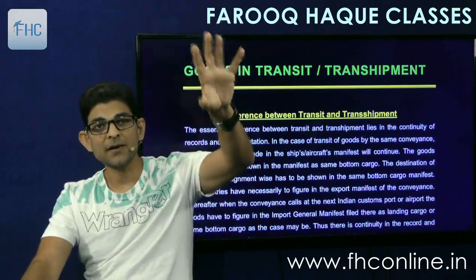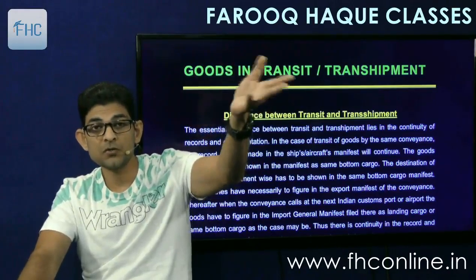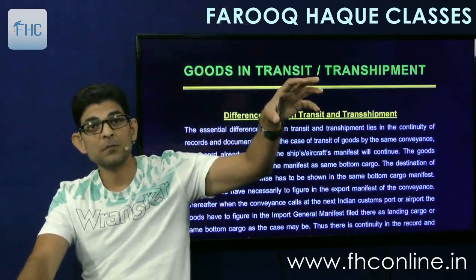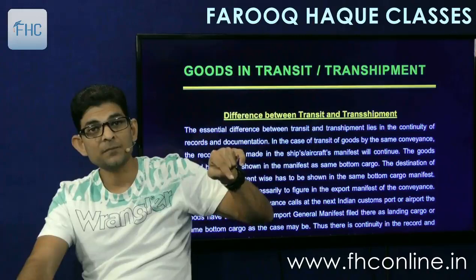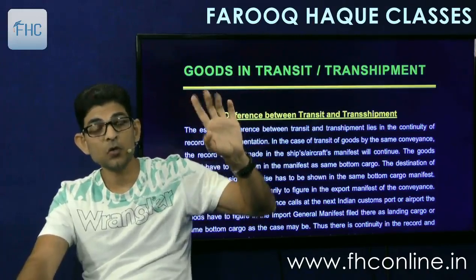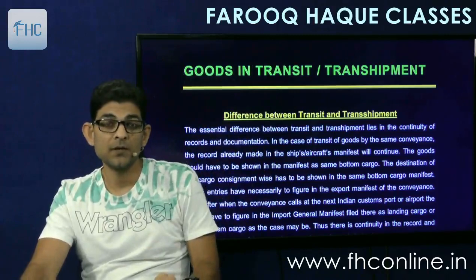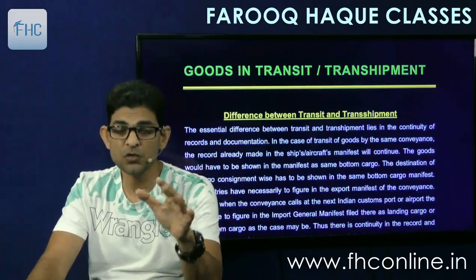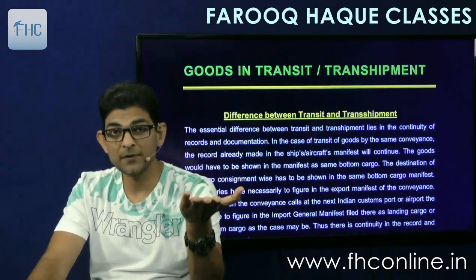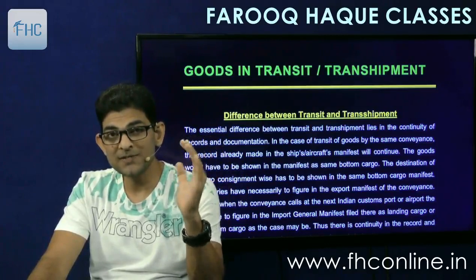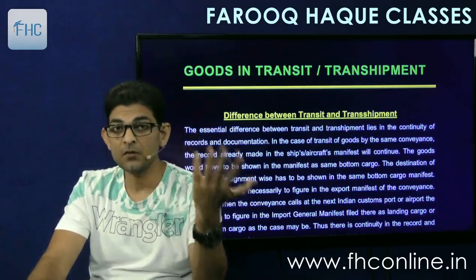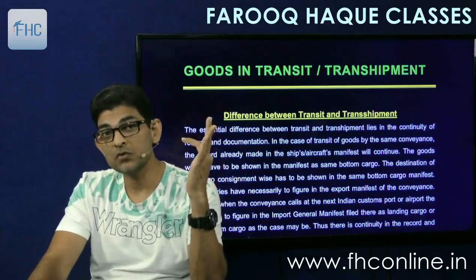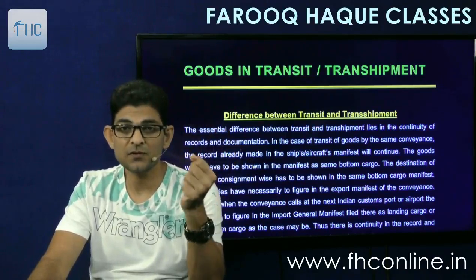So then the person who owns the goods or who is transporting them will hire another ship, put these goods onto that ship at Mumbai port and take it to Chennai, from where the clearance procedure will be done later on, or take it to Singapore. These are called transshipment goods. Transshipped goods, the process is called transshipment. Transshipment can be to a place in India or to a place outside India. Transit can also be to a place in India or to a place outside India. So this is transit and transshipment.